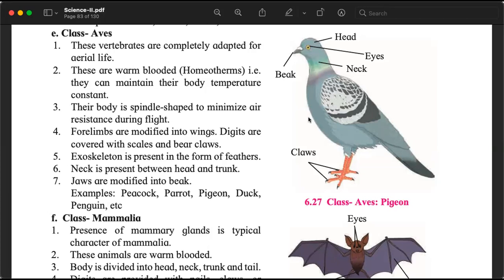Their body is also spindle shaped. ये जो मछली और ये जो चिड़िया होती है, their body shape is spindle shaped so that when they are moving in the water or when they are moving in the air, they can do it efficiently. जैसे एरोप्लेन का डिजाइन एरोप्लेन के डिजाइन की तरह क्यों होता है? To make it easy for it to fly, to make it easy for it to move.